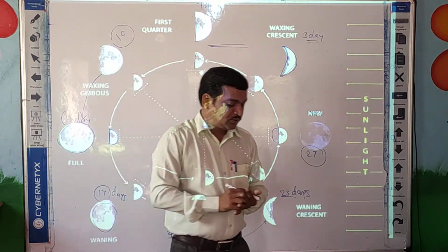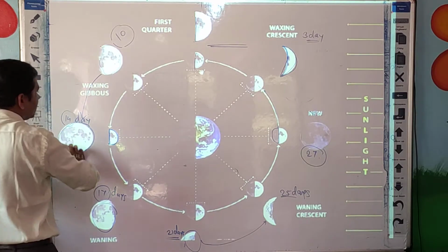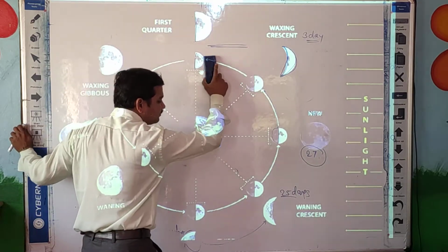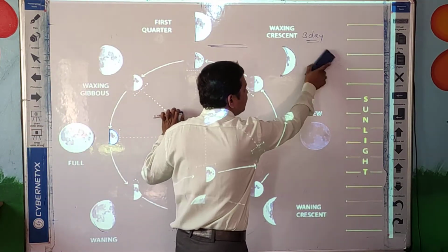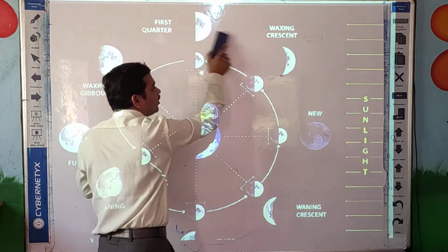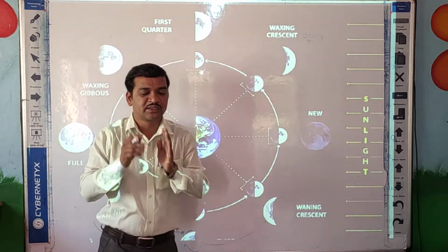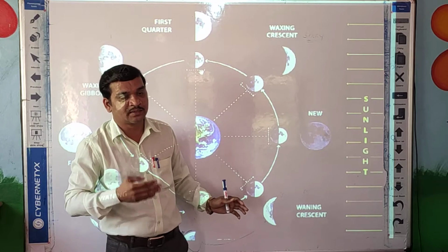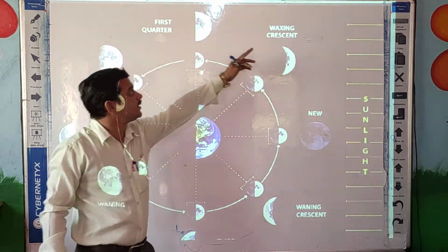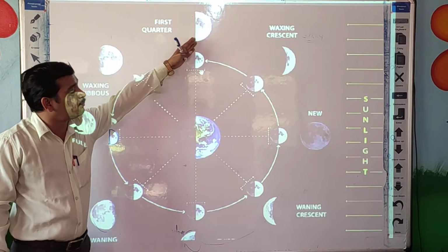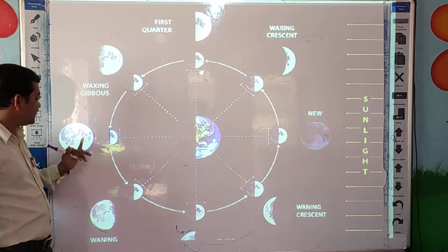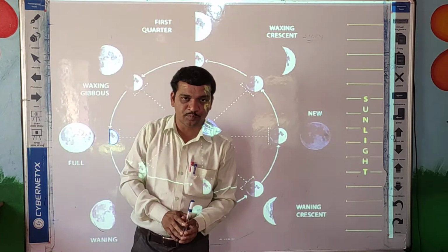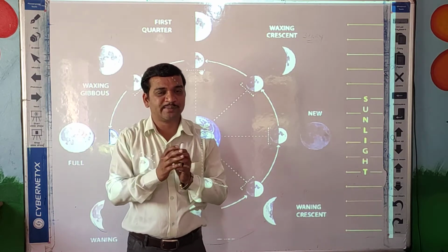So this is about the phases of the moon, students. This is the figure of the phases of the moon, so you can prepare this figure at home. Every day you can draw a well-labeled diagram of the different phases of the moon. Keep the days in your mind. The first day is new moon, then after the third day we can see the waxing crescent, then at 7 days we can see the half part of the moon, then waxing gibbous, full moon, waning, then crescent. This way you can prepare at home, and shortly you can prepare all the points at home.